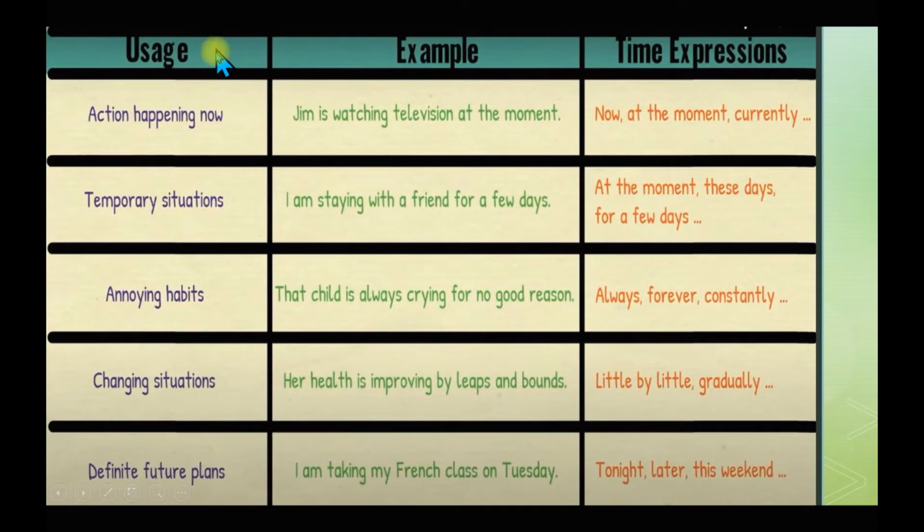Then the usage of present continuous tense: action happening now, temporary situations, annoying habits, changing situations, definite future plans. Now these are the examples and these are the time expressions which can be used in this tense.